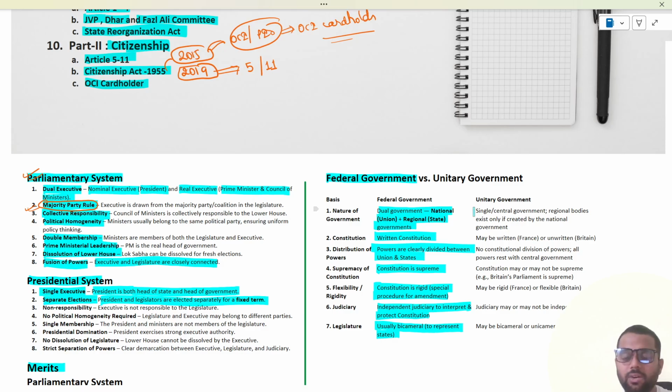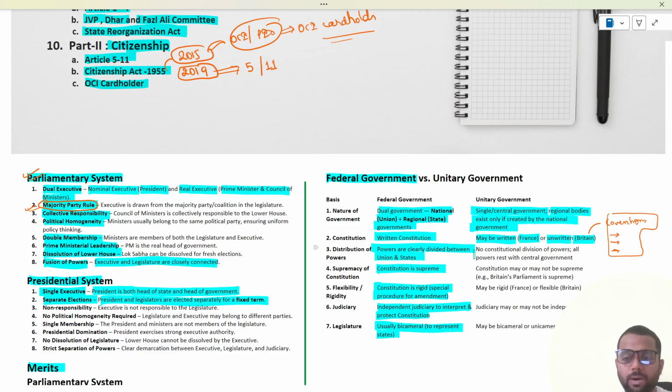On the other hand, the unitary government is a single central government. Regional bodies exist only if created by the national government. And the constitution may be written, for example France, or unwritten, for example Britain. In Britain, basically, conventions were compiled. Today you adopt one convention, the next day you adopt another convention, and all these conventions are compiled into one book, which is called the Constitution. The Constitution of India was not written dedicatedly by a group of people and adopted entirely in one day. That was not the case. It evolved day by day. Conventions are added up to form a constitution. That is called the unwritten constitution.